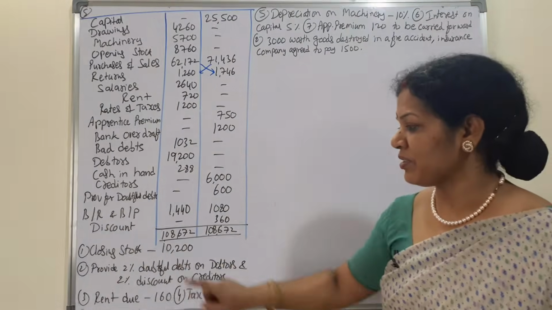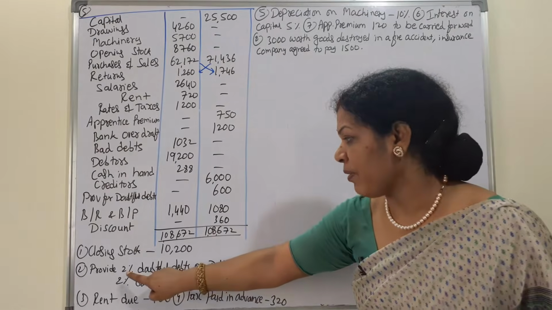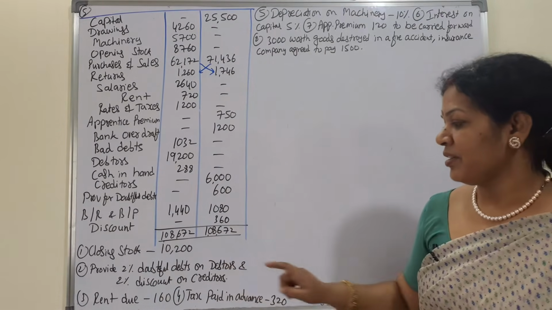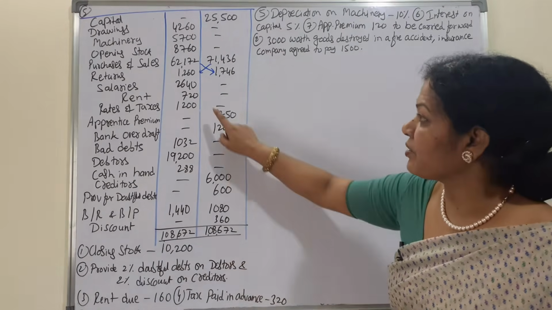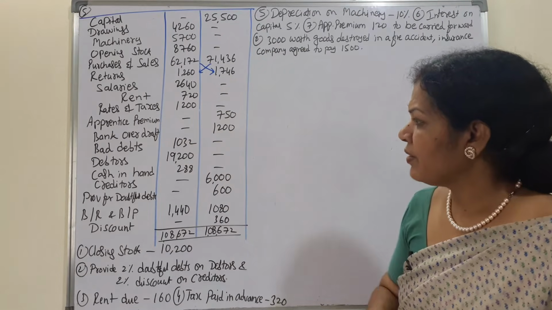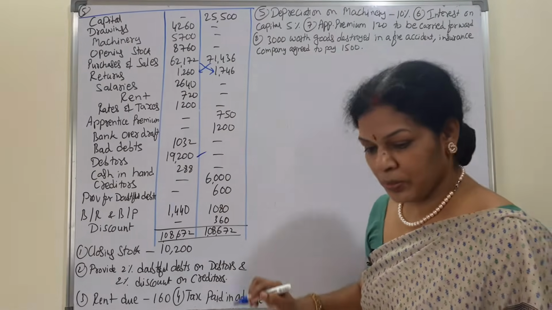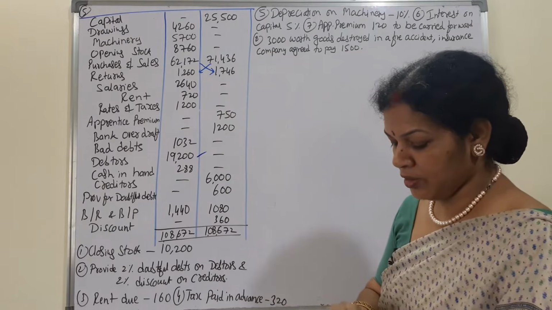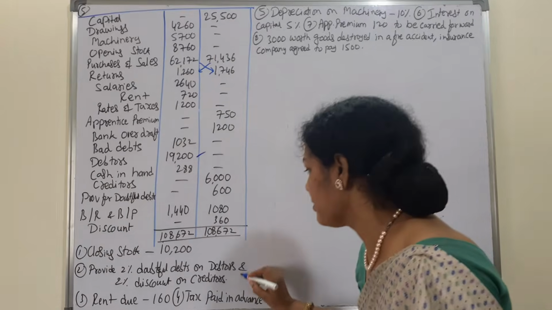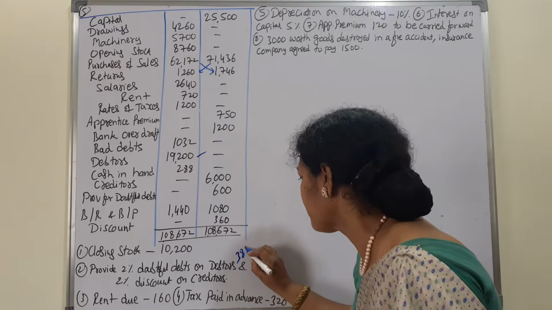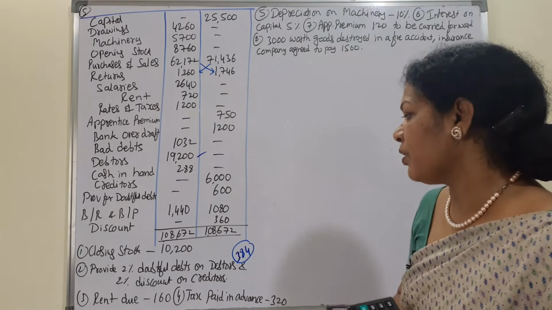Now coming to the adjustments. Closing stock comes two times: trading account credit side, balance sheet asset. Provide 2% doubtful debts for debtors. This you need to be very careful about. Say 2% doubtful debts on debtors. Debtors are here, 2% on these debtors. 19,200 into 2% comes to 384. So this is the doubtful debts.